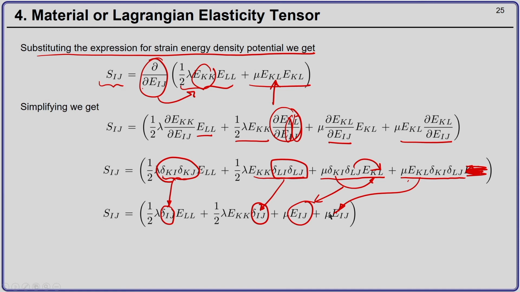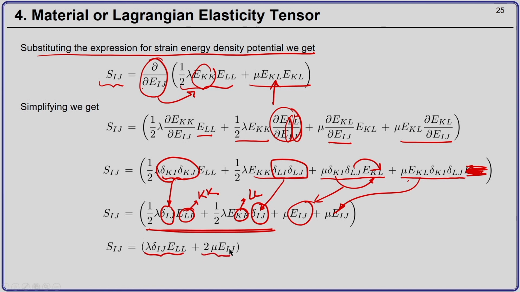So you can add these two expressions. l and k are repeated indices, so it does not matter; you can replace this l with kk, or replace this kk with ll, and what do you get? Lambda delta ij Ell plus 2 mu Eij. Okay. So if you write this in direct notation, you will get S is lambda trace of E into the second order identity tensor I plus 2 mu times the Green-Lagrange strain tensor E.